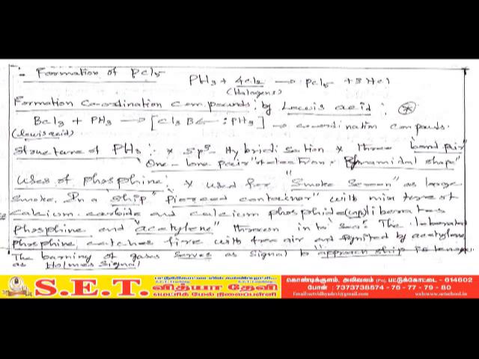The phosphine catches fire with the help of acetylene. The burning of gases serves as a signal to approach the ship, known as the Holmes signal.